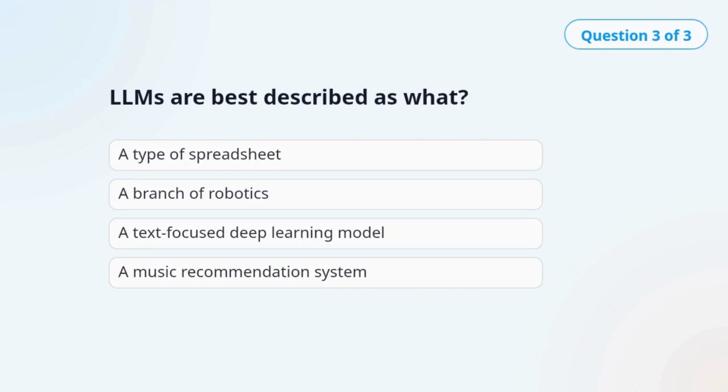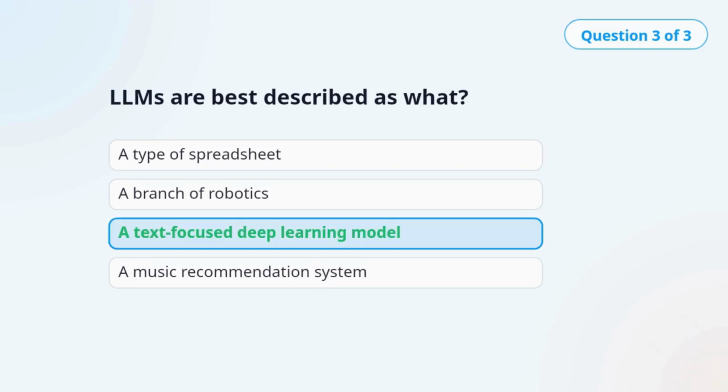Question 3. LLMs are best described as what? The correct answer is a text-focused deep learning model. The article positions LLMs inside deep learning with a focus on language.